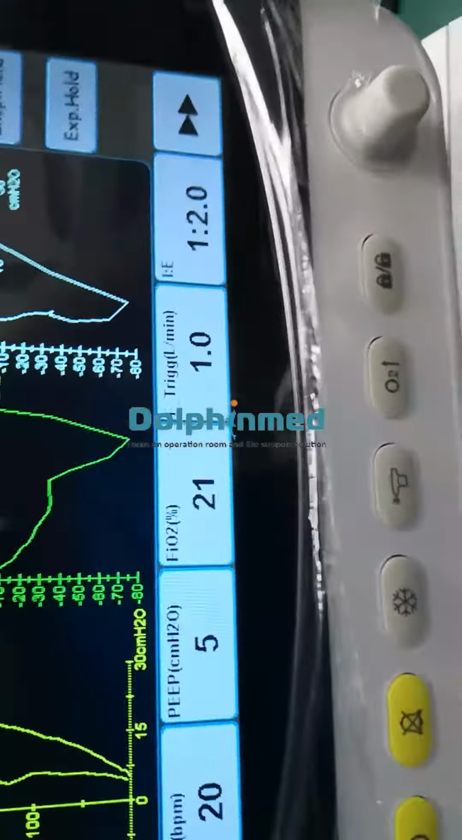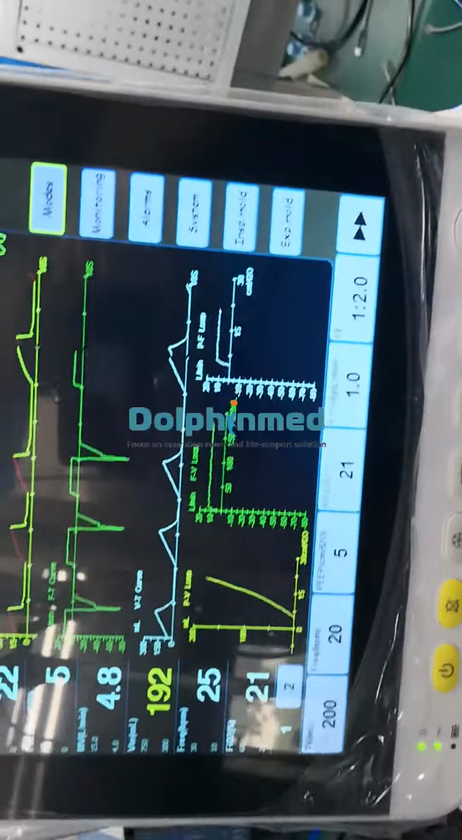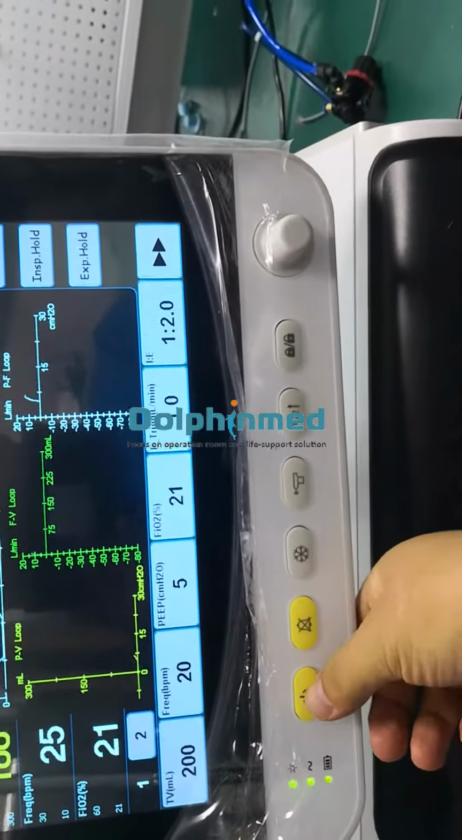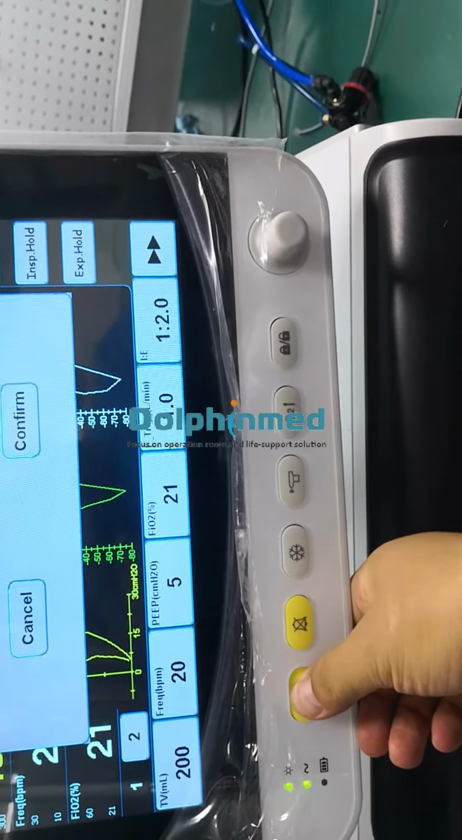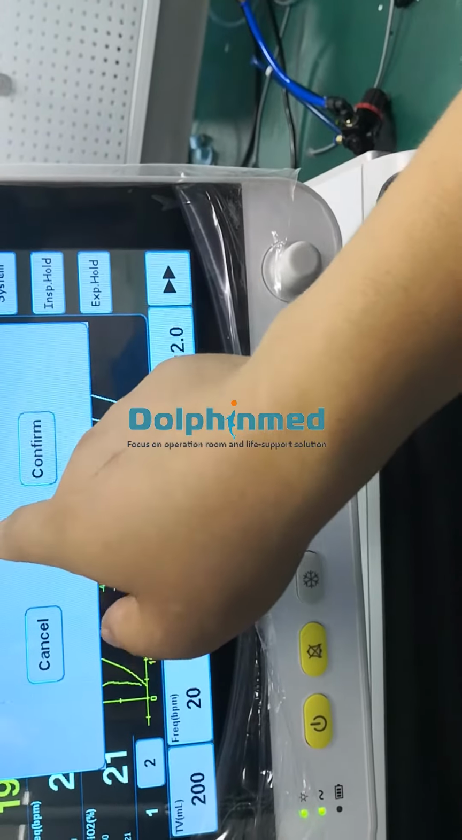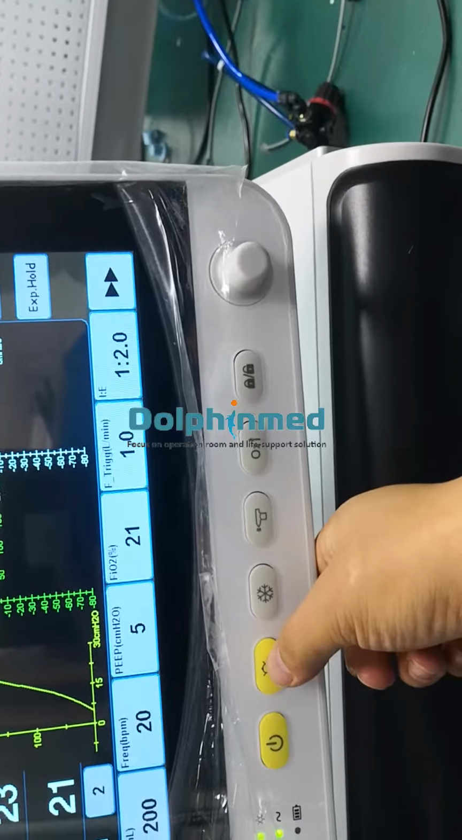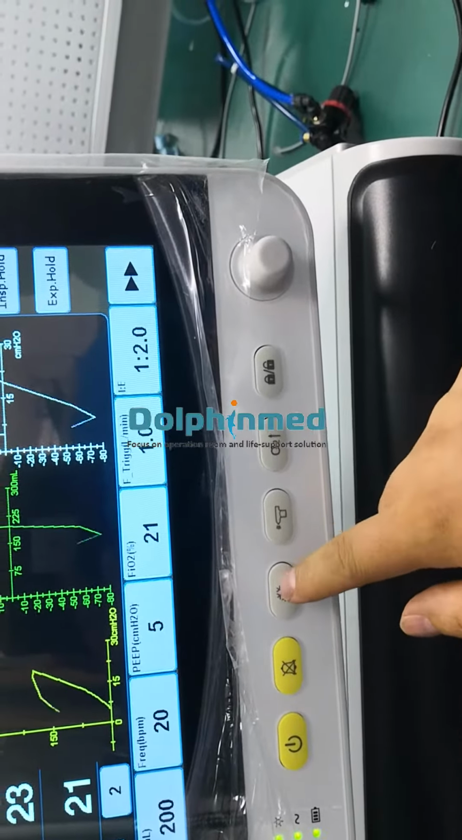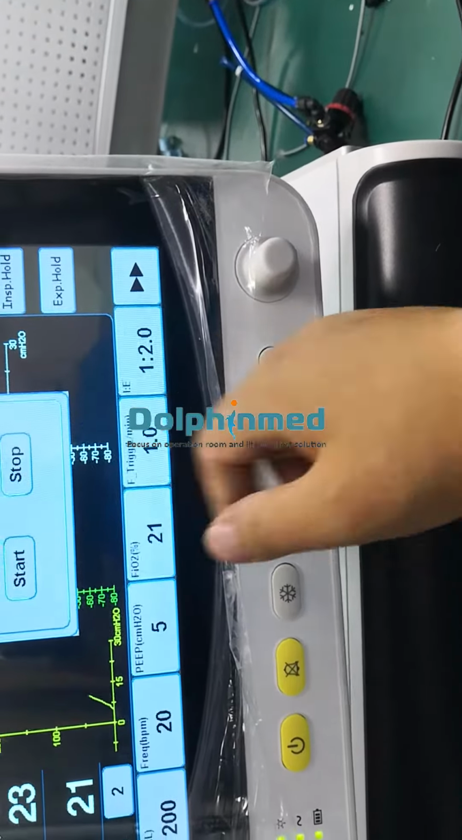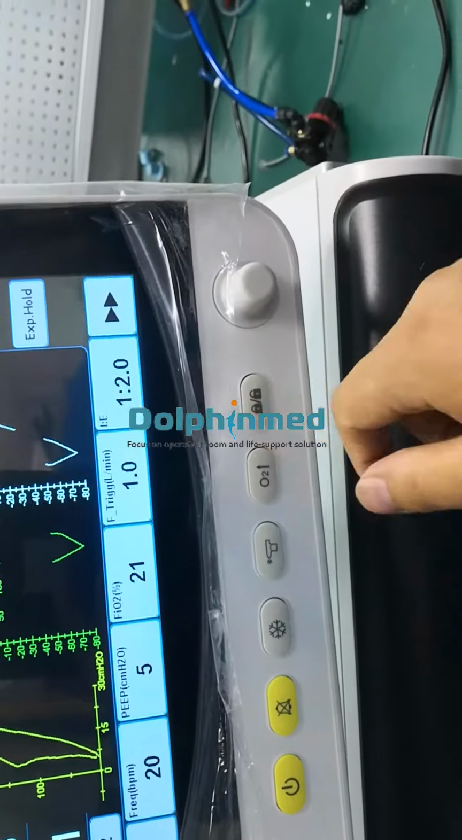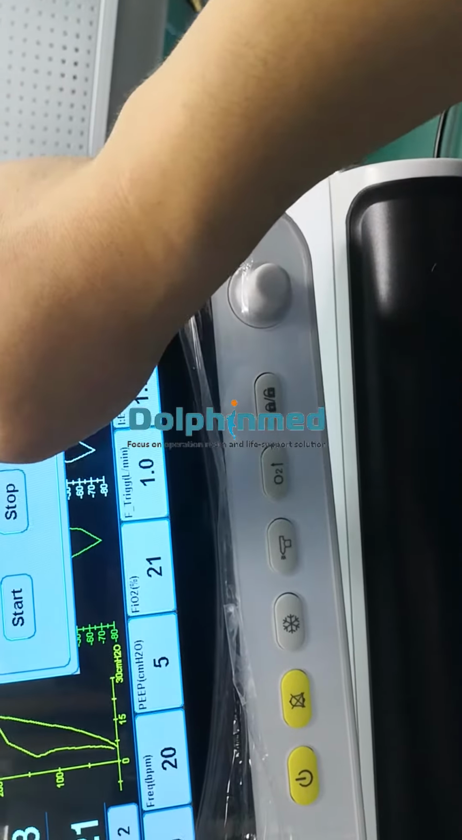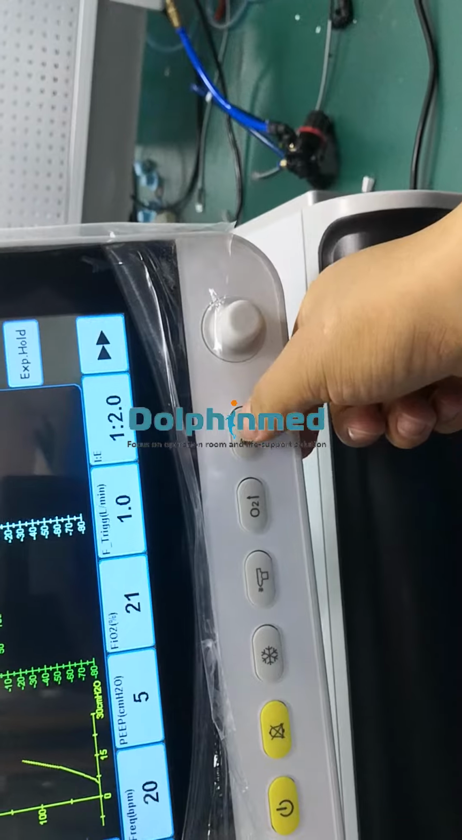Now we see the screen. First, see here, you see this function. Return to standby mode here. Cancel. This is silence. This is freeze. This is immobilizer time. This is oxygen, 100% oxygen. This is lock.